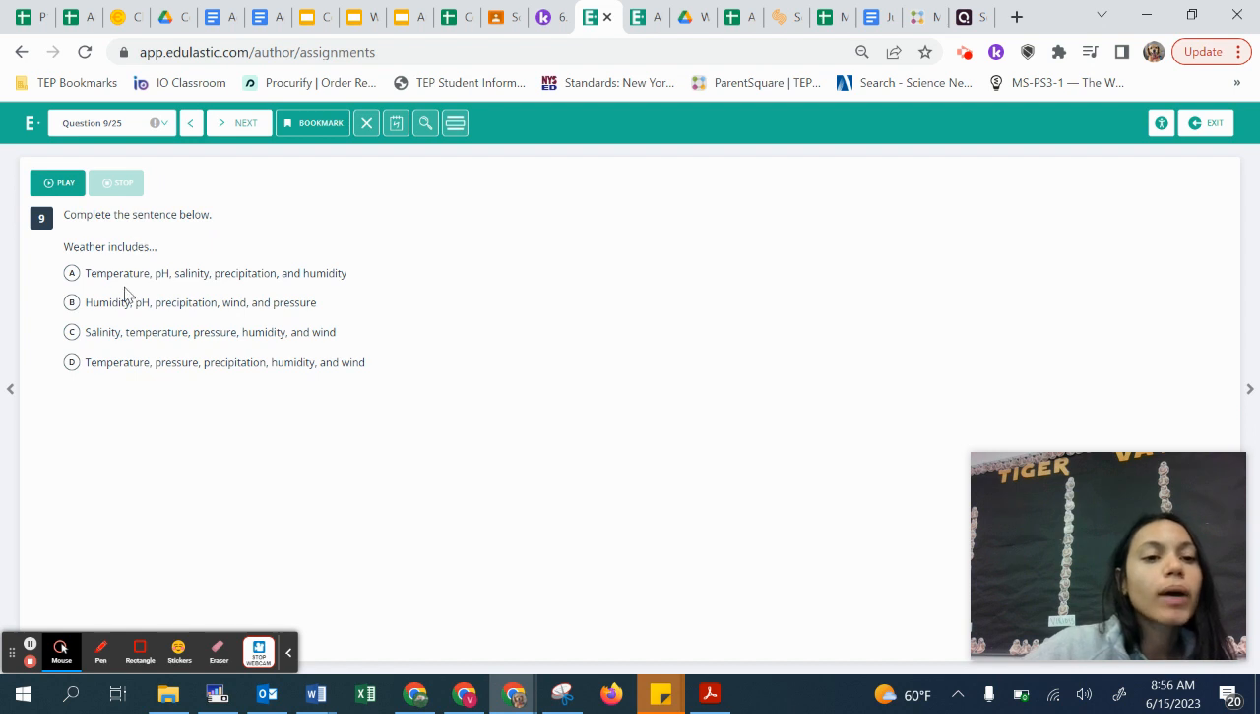Weather includes what? Does it include temperature, pH, salinity, precipitation, and humidity? Does it include humidity, pH, precipitation, wind, and pressure? Does it include salinity, temperature, pressure, humidity, and wind? Does it include temperature, pressure, precipitation, humidity, and wind? I'll give you a hint. There are some things that we have not spoken about, such as pH, so those would obviously not be the